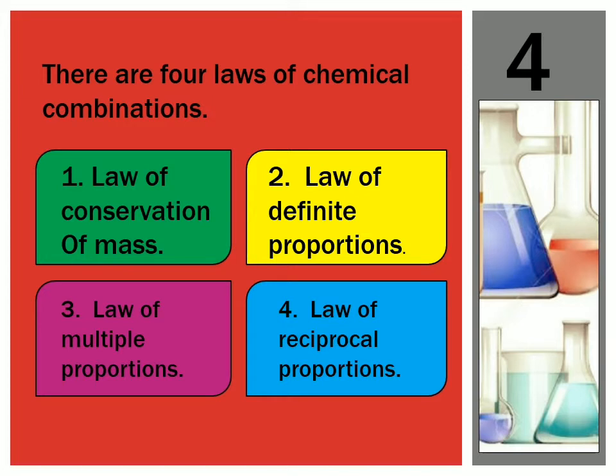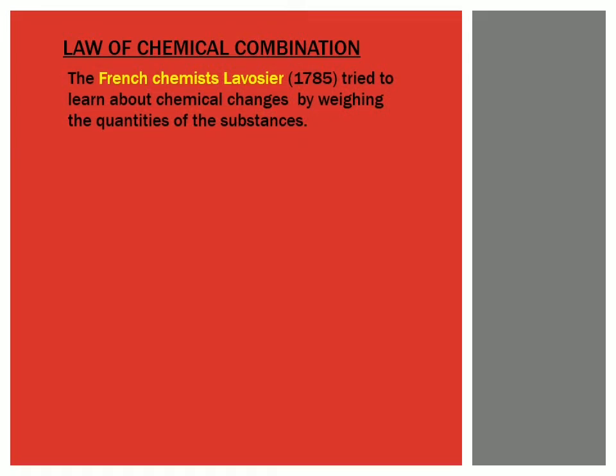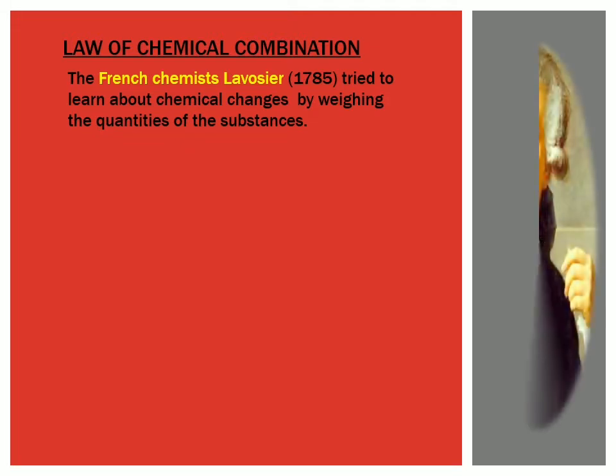There are 4 laws of chemical combination, and here we discuss the law of conservation of mass, which is the first law of chemical combination. The French chemist Lavoisier, in 1785, tried to learn about chemical changes by weighing the quantities of the substance.